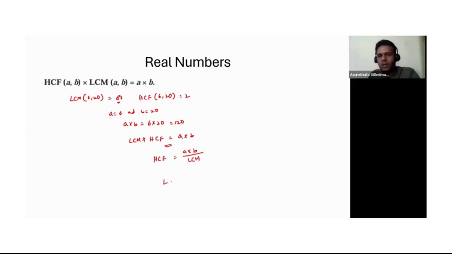Or if you know HCF, then LCM you can find by the product of the numbers by HCF. So you don't need to find both LCM and HCF. You multiply the numbers and divide with whatever you know, then you will get the other value, LCM or HCF.